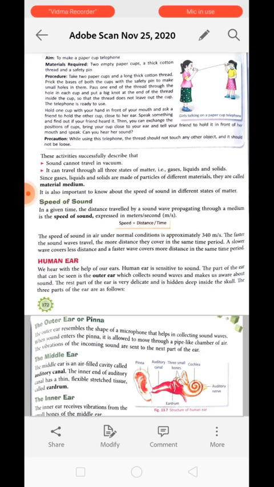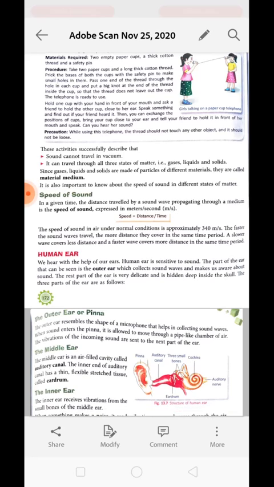It can travel through all three states: gas, liquid, and solid. Since gas, liquid, and solid are made up of particles of different material, they are called material mediums. It is important to know that the speed of sound is different in different states of matter, meaning it is faster in solids, whereas it is slower in gaseous media. Clear?